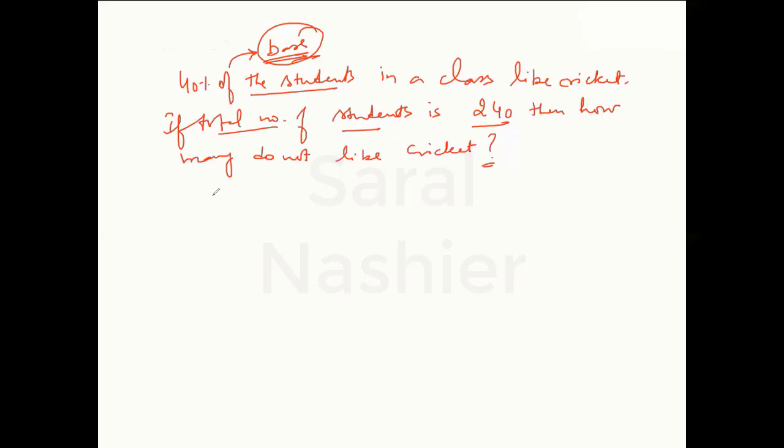So whatever is written after "of", that is called the base. So now I can say that if total number of students is 100, then the number of students who like cricket is equal to 40.